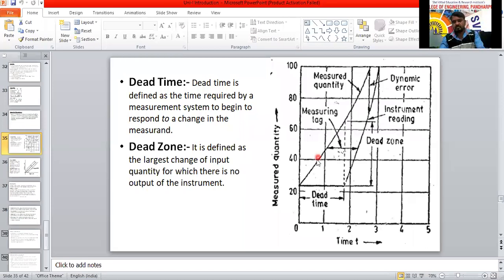See, I will use the spotlight now. Here, so 0, 1, 2, 3, here the time is there. Here the measured quantities, the output is there. This is input, this is output. For the initial condition, suppose 21 output is there, you consider that 21 output is there, and 0 input. This one is a standard value, a measured quantity already. This is the measured quantity or true value. For the 0, it should be 21.